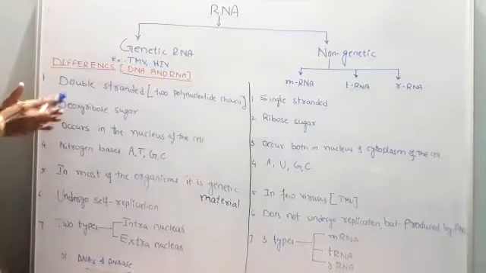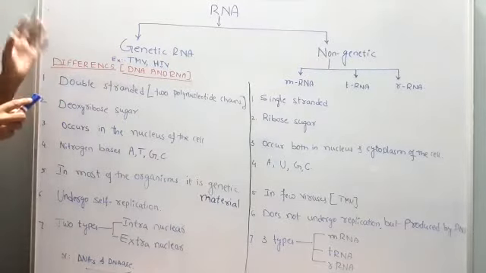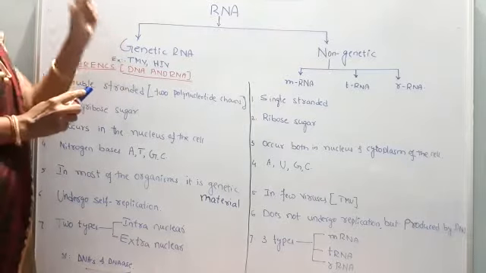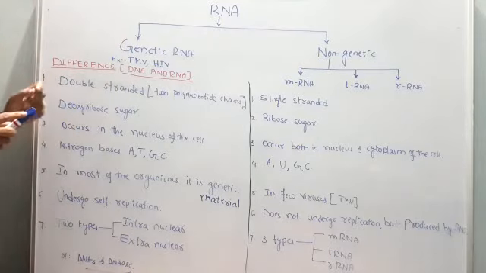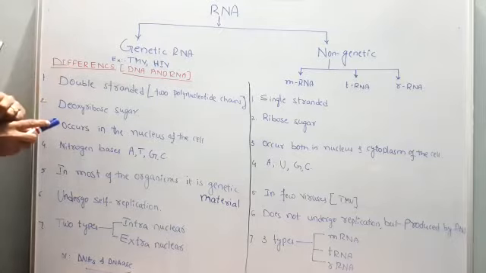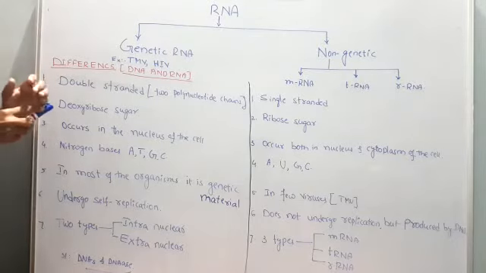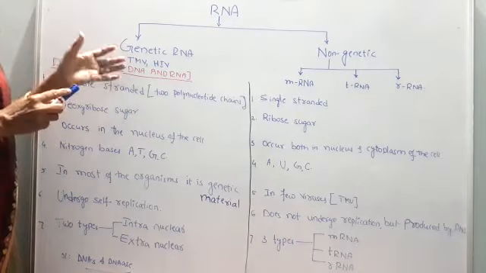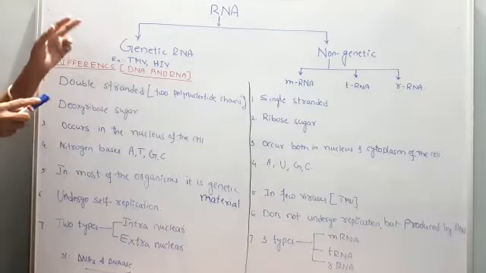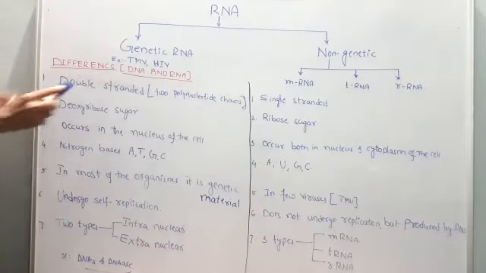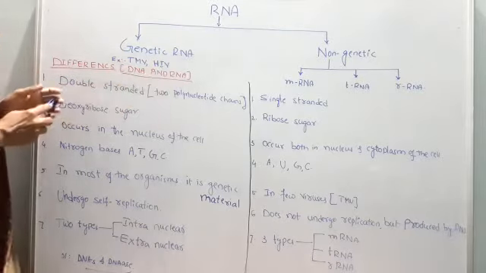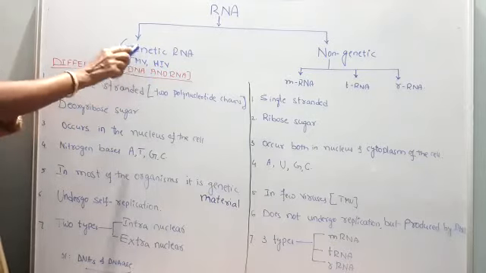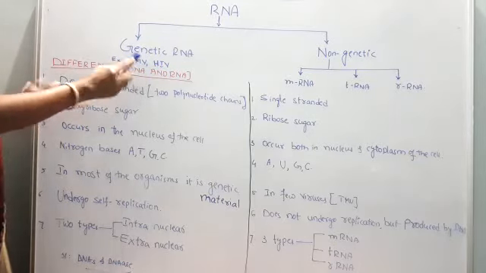As the name itself indicates, genetic RNA means RNA acts as a genetic material, in a few organisms. It is clear from the previous lecture that in the majority of organisms DNA acts as the genetic material. In very few organisms RNA acts as a genetic material. I wrote an example here: tobacco mosaic virus, TMV. In the first chapter this example is given, and the diagram also is given.